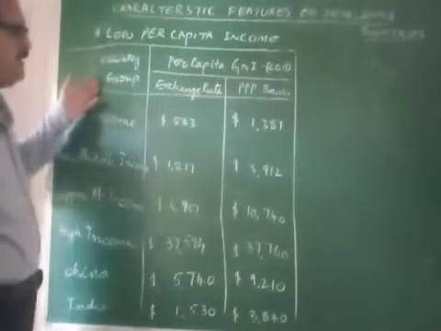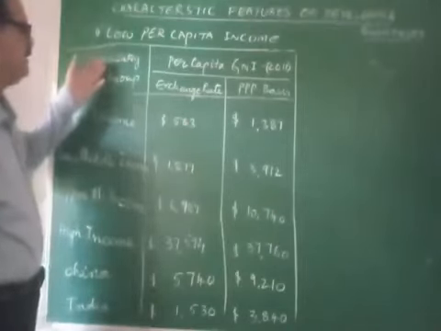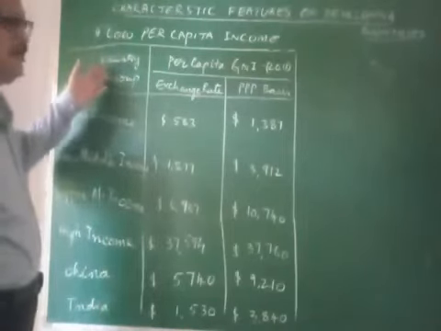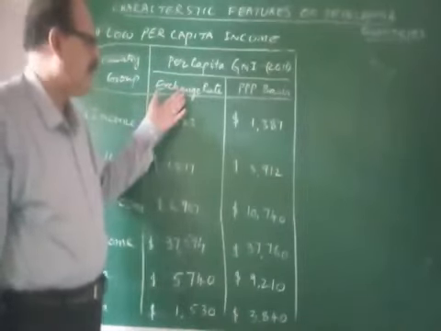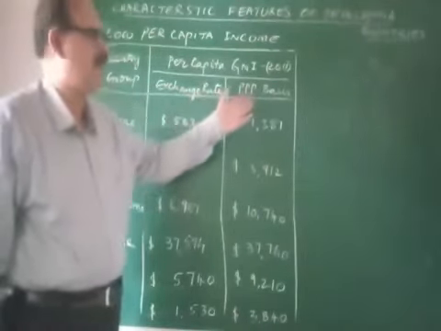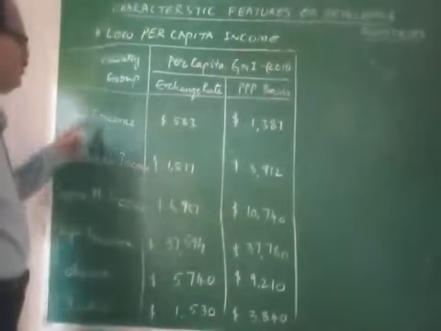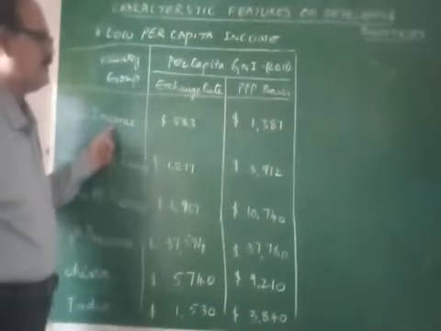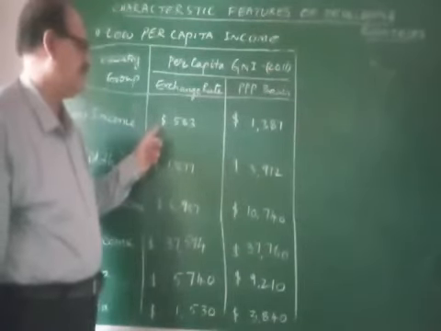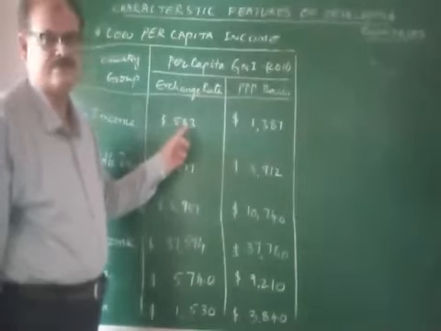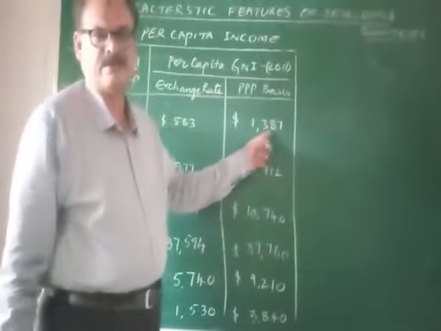So, a data has been given here, and the data belongs to 2011. Here the first column shows the group of the country, and here the per capita income on the basis of exchange rate and on the basis of purchasing power parity, PPP basis. See here, low income group countries come under this category, whose per capita income on exchange rate basis is $583 and on PPP basis $1,387.